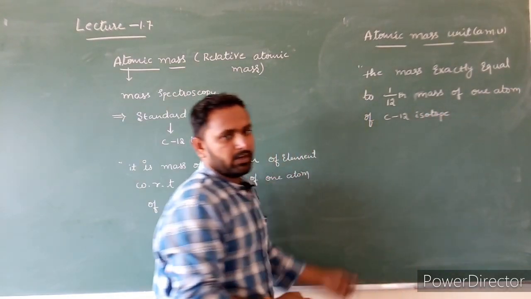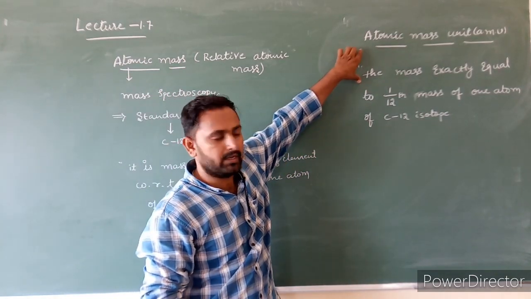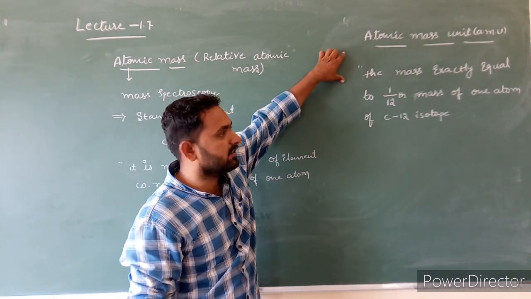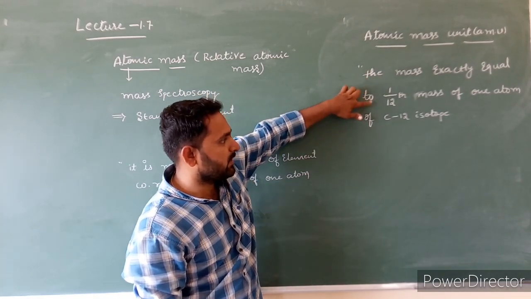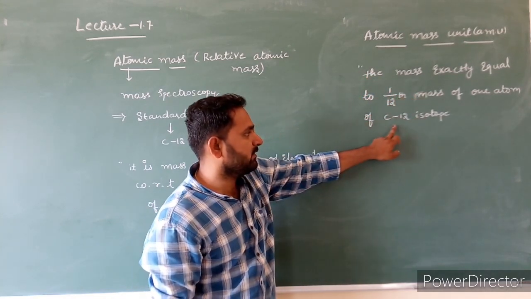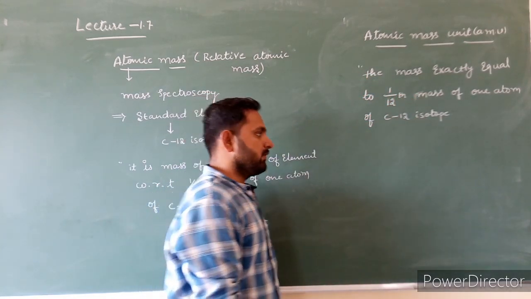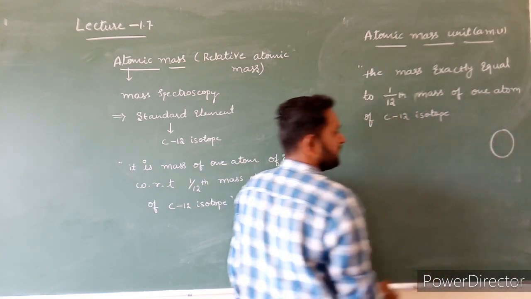It is very important for one mark. They will ask what is atomic mass unit. Atomic mass unit is defined as the mass which is exactly equal to 1 by 12th mass of one atom of carbon 12 isotope. For example, consider a carbon 12 isotope. This is a carbon 12 isotope.